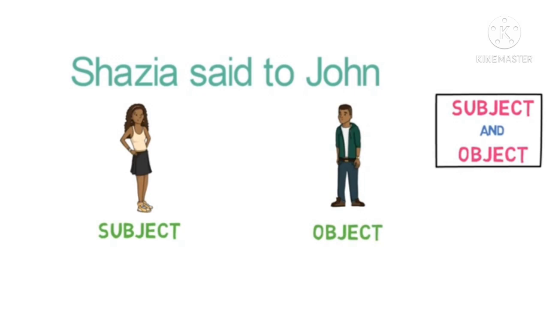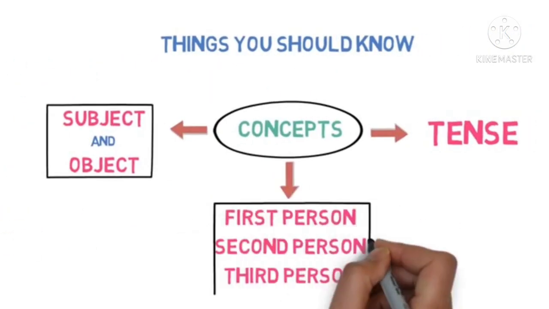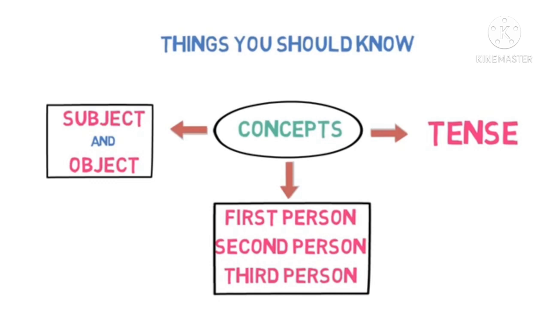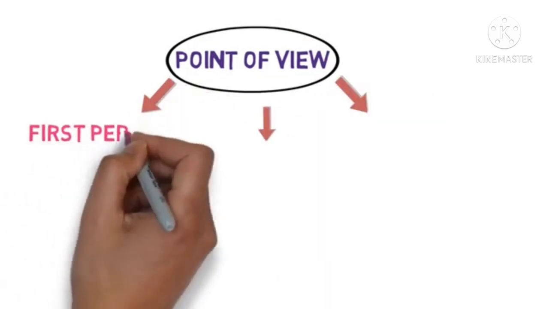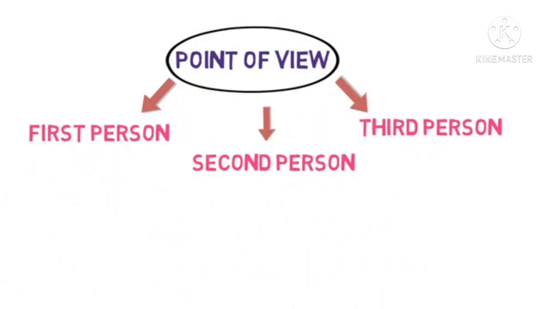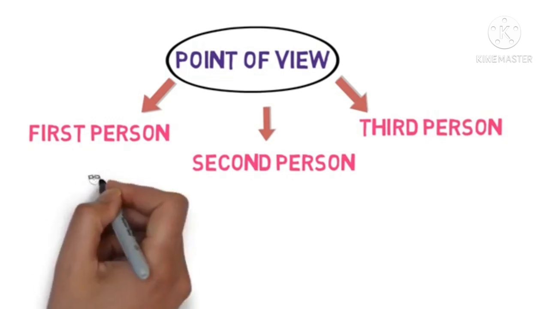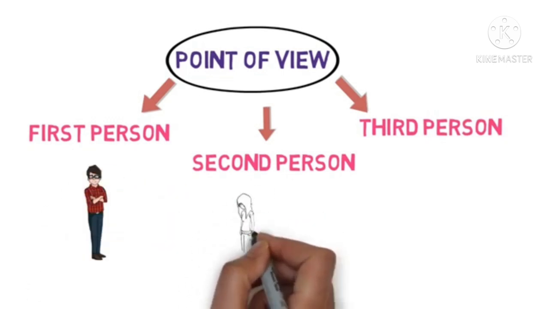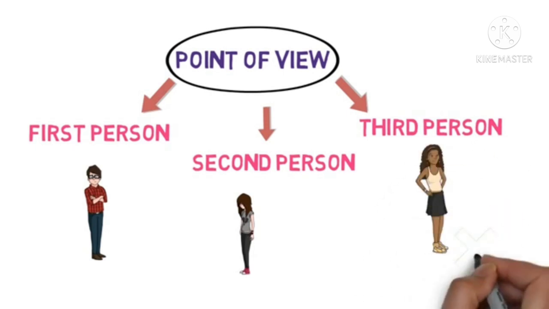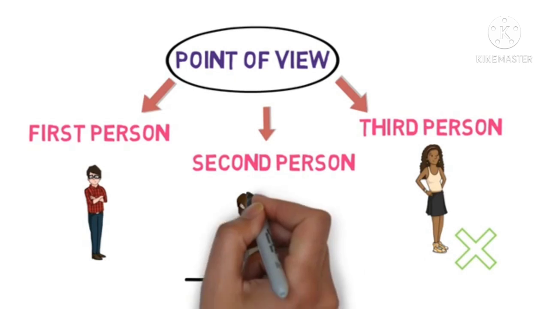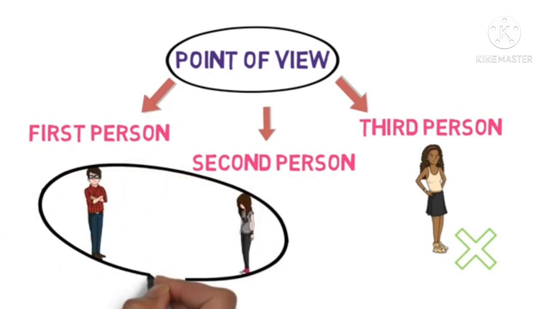Now let us move toward first person, second person, third person. For that we have to understand what is point of view. Generally in English there are three points of view: first person, second person, third person. If Ravi and Isha are talking in a room and Nikita is not there, then Ravi and Isha are the first person and the second person, and Nikita is the third person.